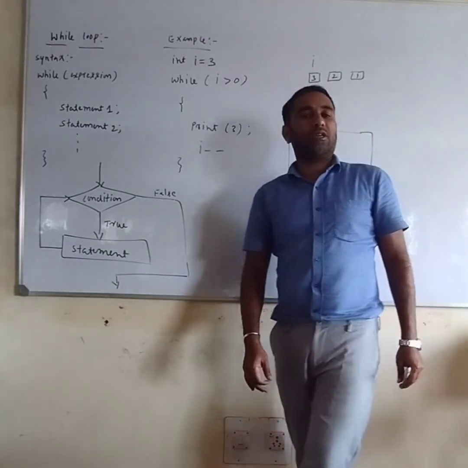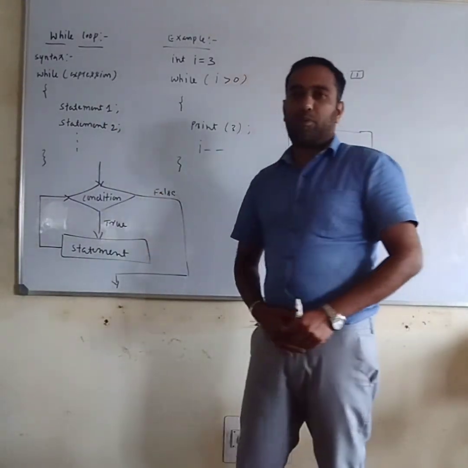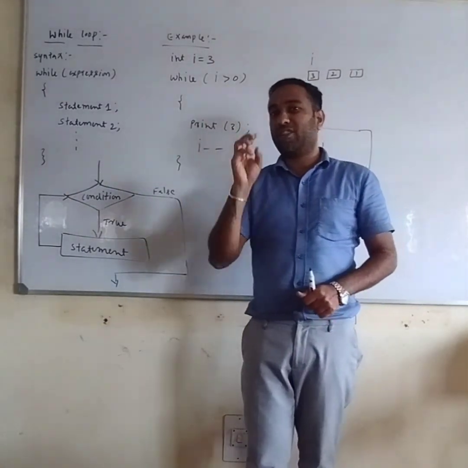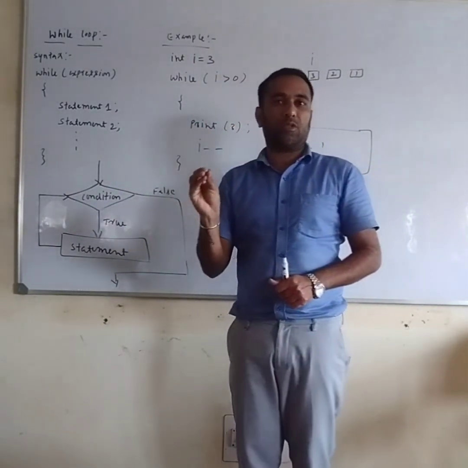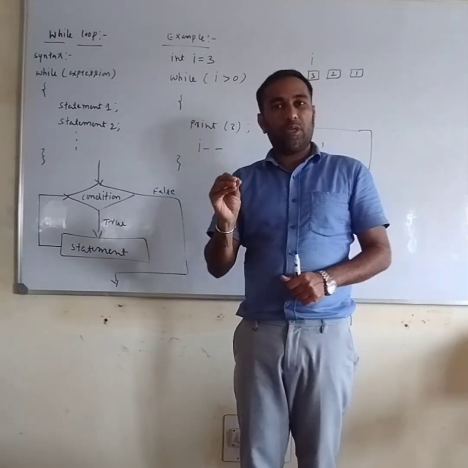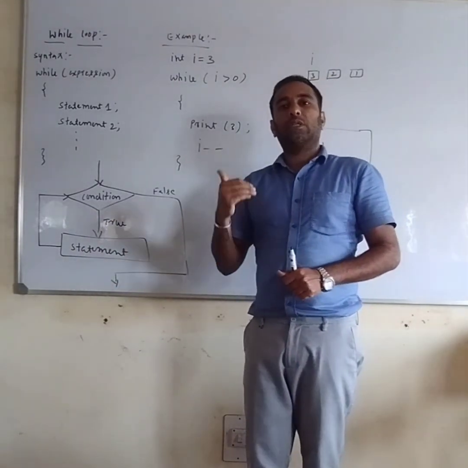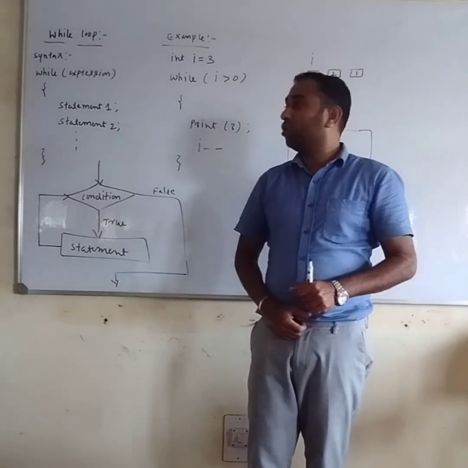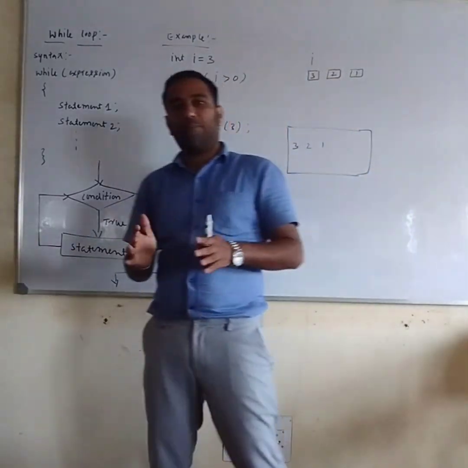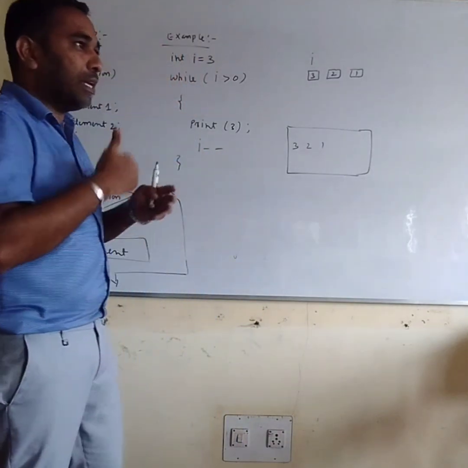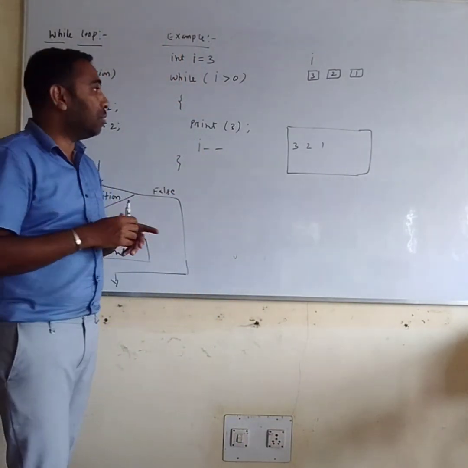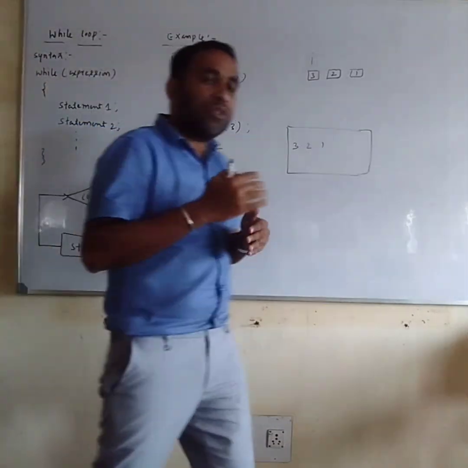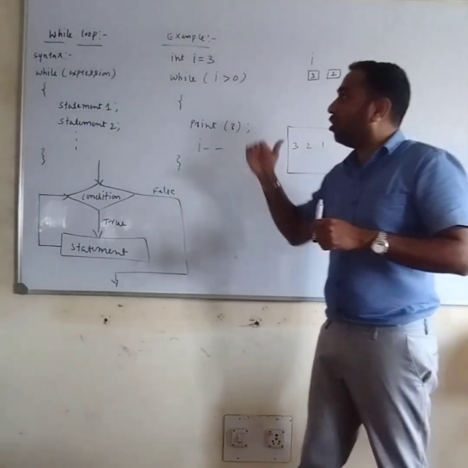So in this lecture, we will talk about the while loop. The while loop is an example of an iterative statement. There are three types of loops in iterative statements: one is the while loop, the second is the do while loop, and the third is the for loop. Now we will discuss the while loop. The while loop is a statement which is executed repeatedly until the Boolean condition gets satisfied. Then it executes the statement repeatedly. That is called the while loop.